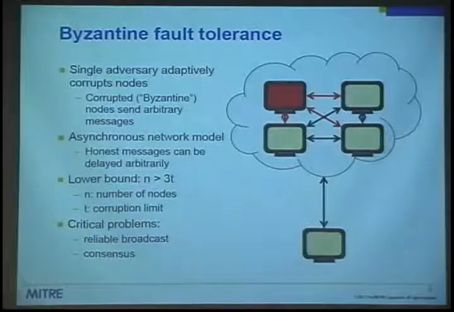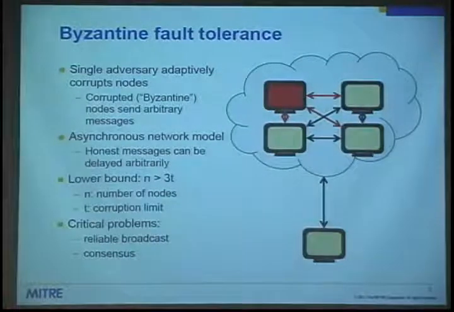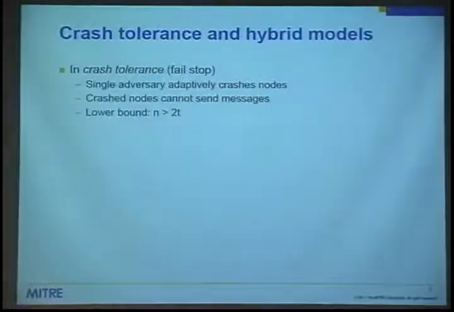The lower bound that's been proven for doing anything of interest is you need to have the number of nodes greater than 3 times the corruption limit. Some of the key problems in the area are reliable broadcast and consensus. That's been known for quite some time now. If you change the model a little bit, instead of Byzantine fault tolerance, you deal with an adversary that simply crashes nodes. Then you can do a lot better. You can have a lower bound of n greater than 2t, so just an honest majority is enough.